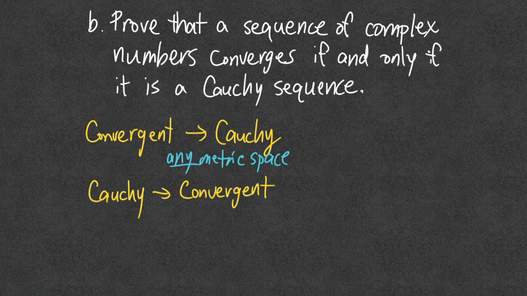Okay, however, it is not always true in all metric spaces that being Cauchy implies that you're convergent. In other words, if you have a Cauchy sequence that lives inside a metric space, it's not always true that it converges. Okay, and so if that holds, then you have what's called a complete metric space.